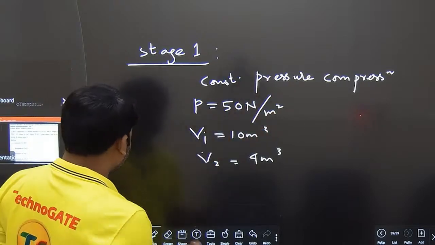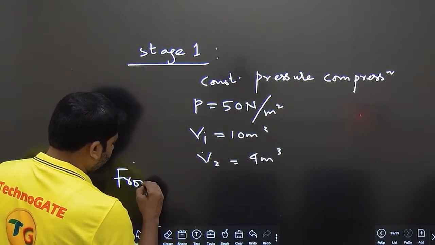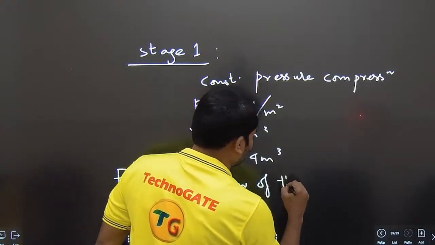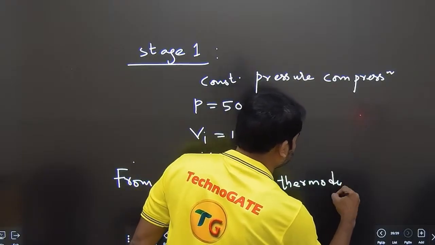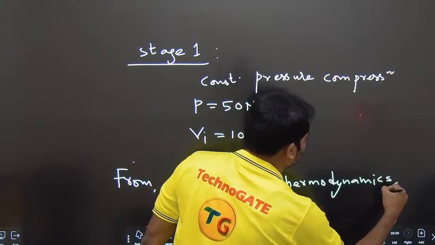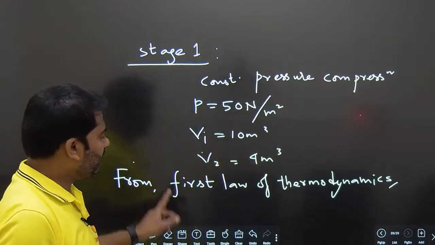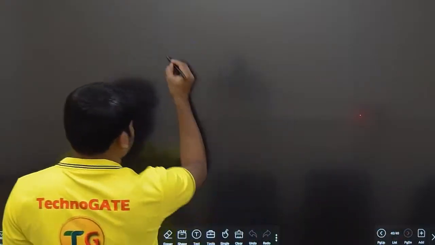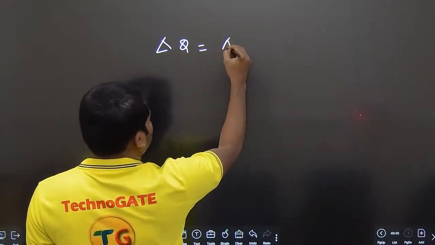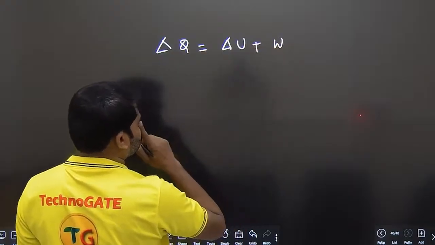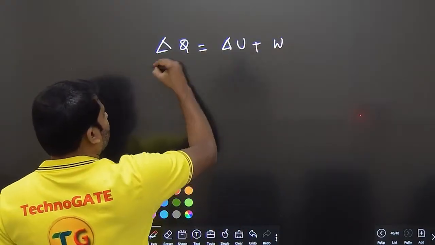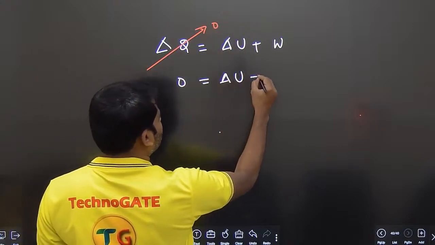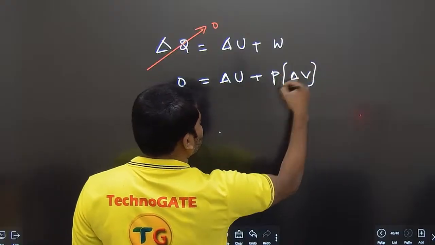In this one, from the first law of thermodynamics, whatever heat you are adding to the system, delta Q is equal to delta U plus work done. In this one we did not give any heat addition, so 0 is equal to delta U plus work done. Work done is P into change in volume.